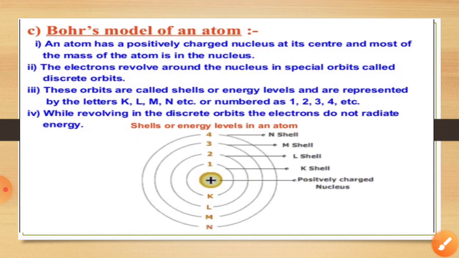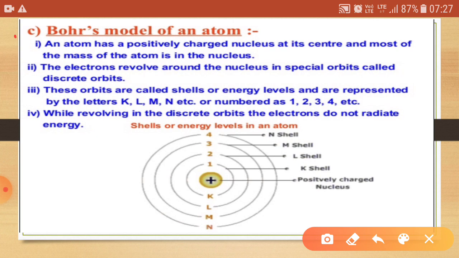So who overcame these limitations of the Rutherford model? That was Niels Bohr. And he gave Bohr's model of an atom, which consists of the following points. First, an atom has a positively charged nucleus at its center, and most of the mass of the atom is in the nucleus.